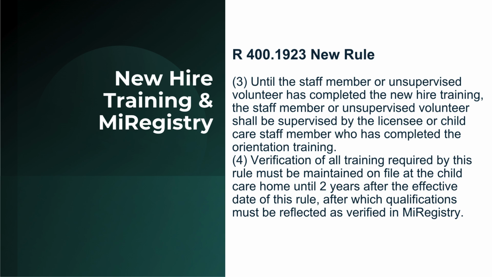New Hire Training in My Registry, R 400.1923 new rule. 3. Until the staff member or unsupervised volunteer has completed the new hire training, the staff member or unsupervised volunteer shall be supervised by the licensee or child care staff member who has completed the orientation training. 4. Verification of all training required by this rule must be maintained on file at the child care home until 2 years after the effective date of this rule, after which qualifications must be reflected as verified in My Registry.